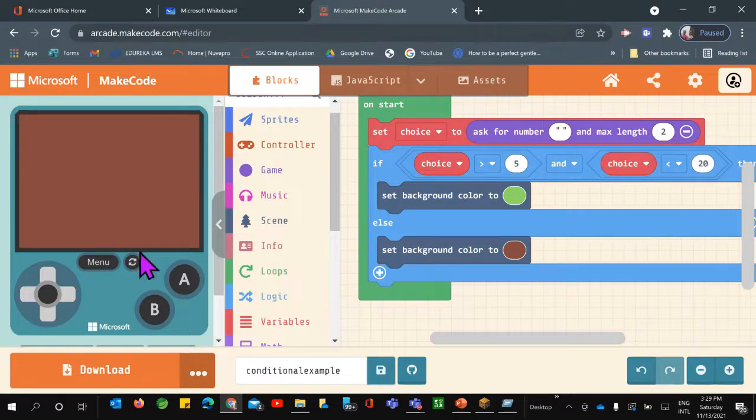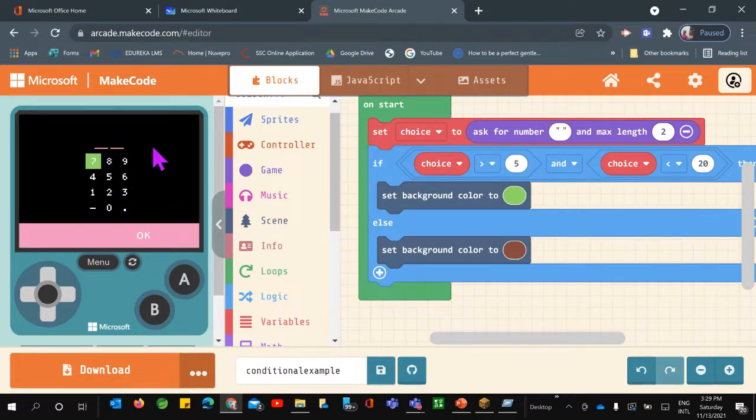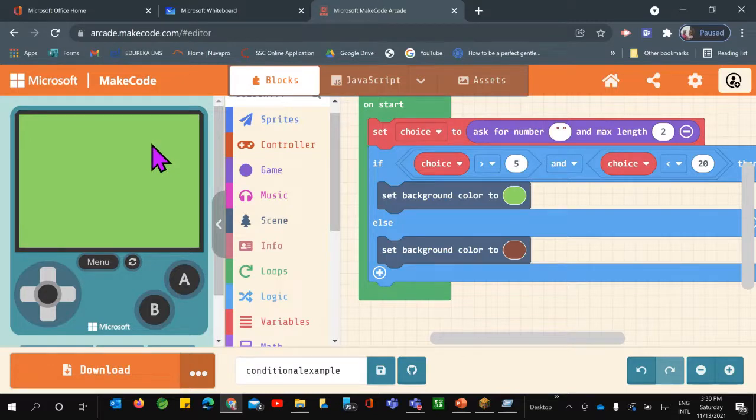Again, if you refresh and run that program, and this time it lies between 5 and 20, that is the number 13, and I come to this OK block and press spacebar. Now this time the background color is green, isn't it? So I think it's so simple now for the students to understand the conditional statements that they have used.